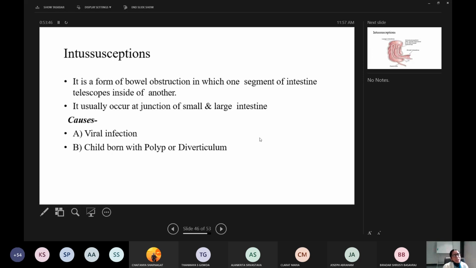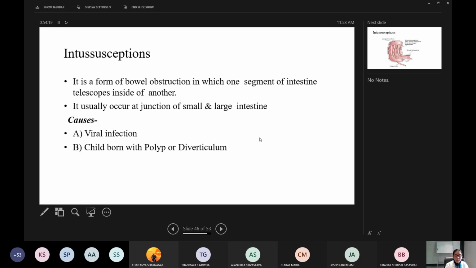Now, one more condition, that is intussusception. Intussusception is a form of bowel obstruction in which one segment of intestine goes inside another. So there is an entangling. It usually occurs at the junction of the small and large intestine. So this also leads to obstruction. Causes are viral infection, or a child born with a polyp or diverticulum.